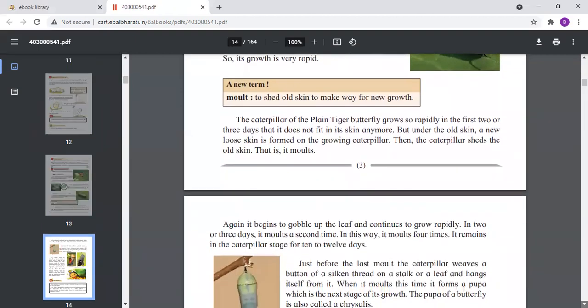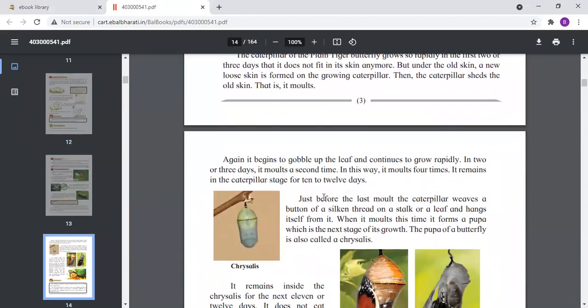Now in the next picture you will see the caterpillar is still trying to eat the leaves, and it continuously grows rapidly. In 2 or 3 days it molts a second time. Now a second time the caterpillar sheds its skin and the new skin is developed on it. So for how many days does it remain in the caterpillar stage? 10 to 12 days the caterpillar is in this stage, and it is removing the old skin and the new skin is developed.